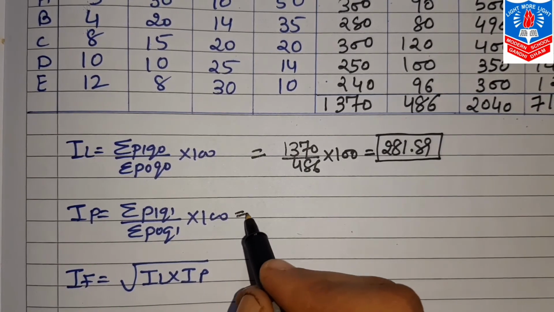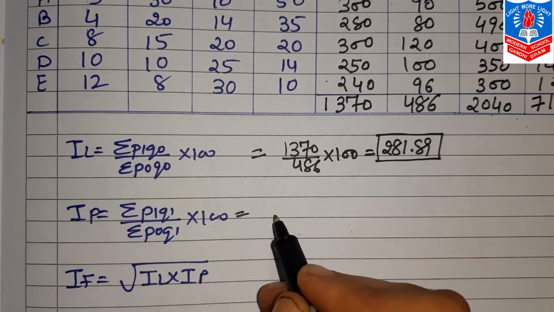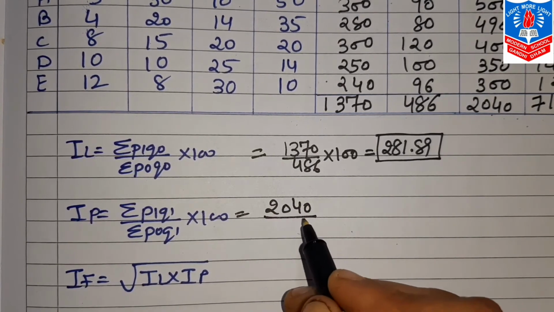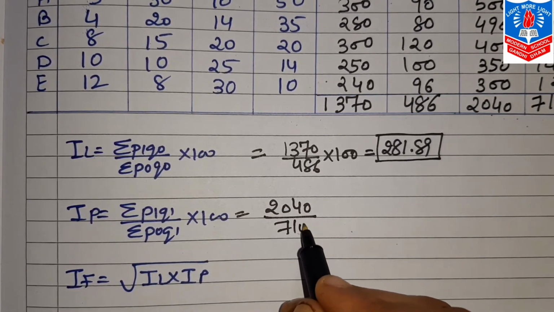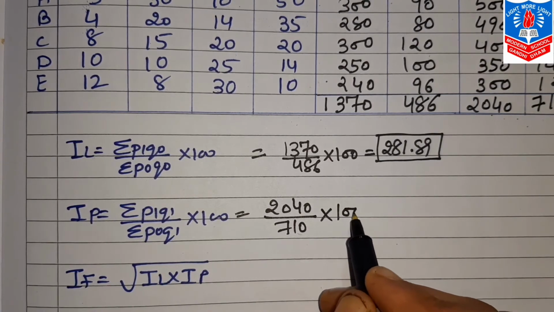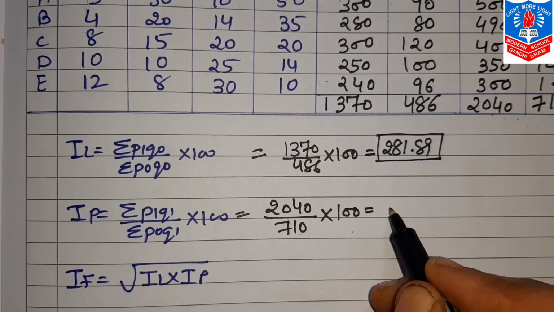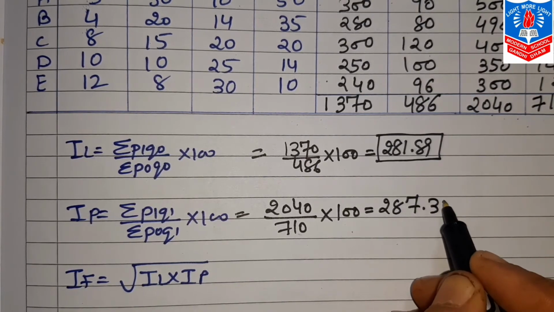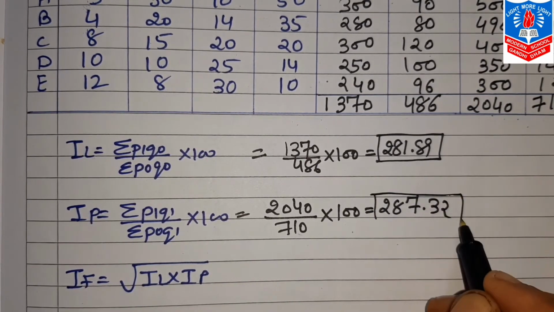Next, third column divide by fourth column, that is 2040 divide by 710 multiply by 100, that comes 287.32.